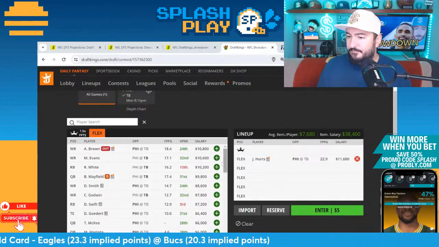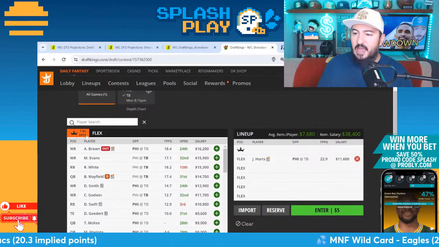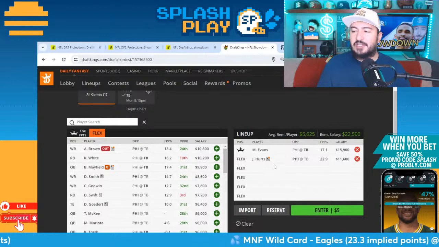I like that. Oh, that's at the flex. Mike Evans, please go to your captain spot, like I asked. Mike Evans, go to captain. So we've got Jalen Hurts, Mike Evans.